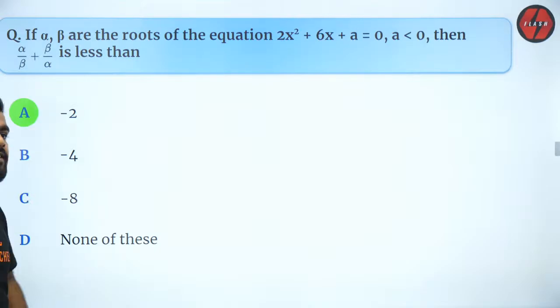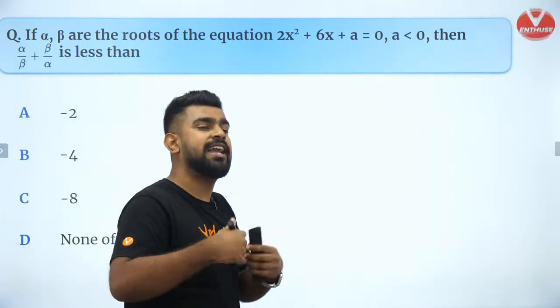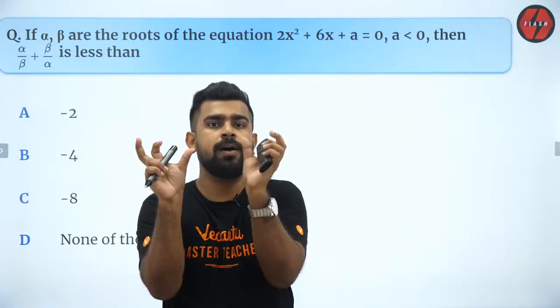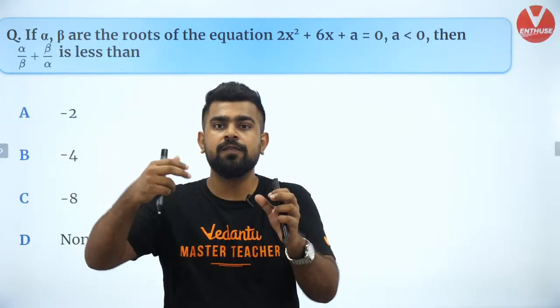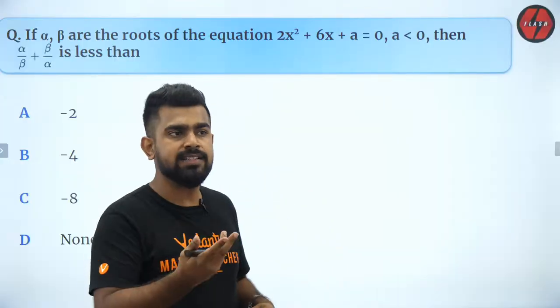Minus 2 is the answer, like I said. Madhavi is asking, sir, last step. Madhavi, 18 by a was that, na? 18 by a is a negative quantity and then I have minus 2. So it is minus 2 minus a negative quantity which will be lesser than minus 2. Are you able to understand? So that is how you do it.